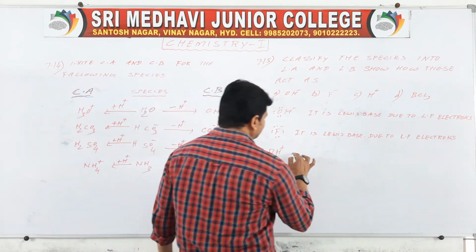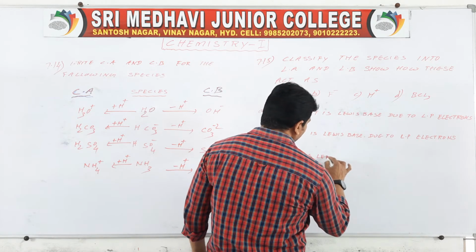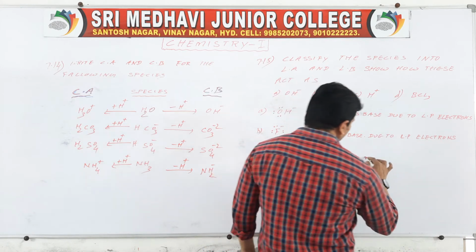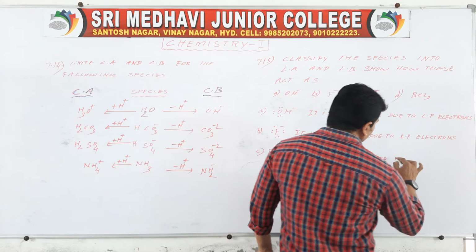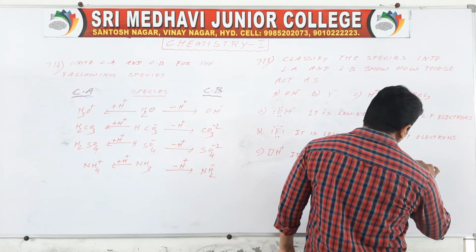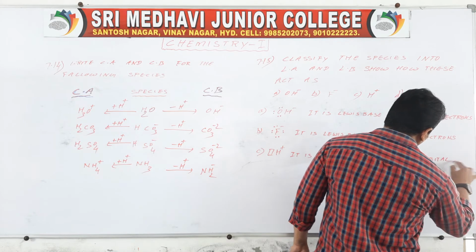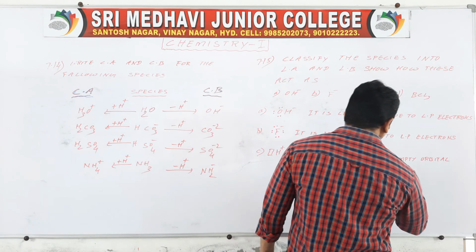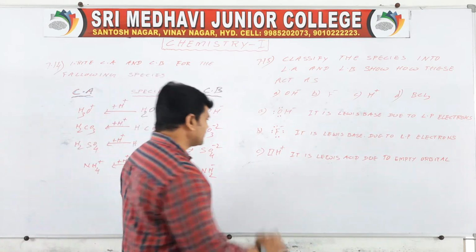So it is a Lewis acid due to empty orbital. Okay.